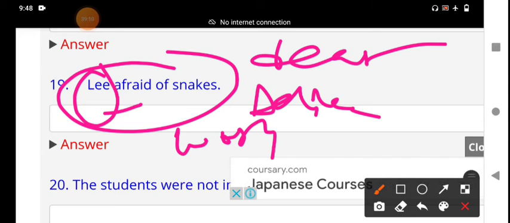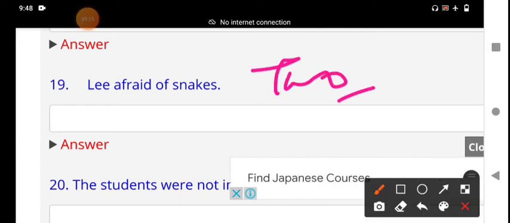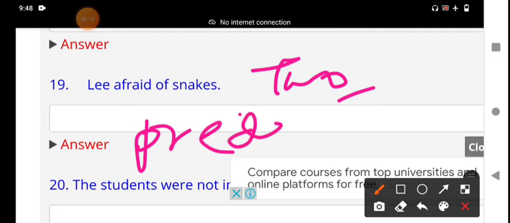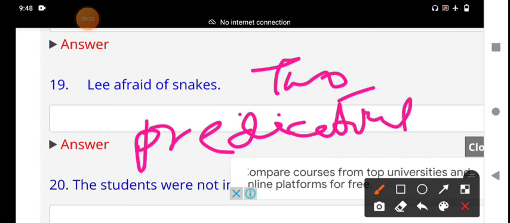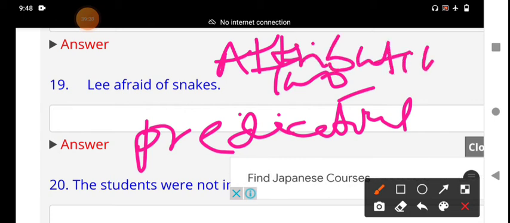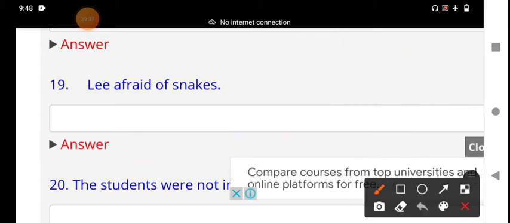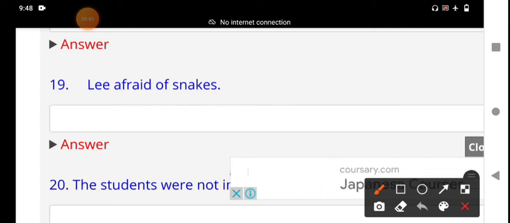But this adjective can be used in two different ways. One is predicatively used, and number two is attributively used. We use an adjective in two ways in a sentence to construct the sentence.